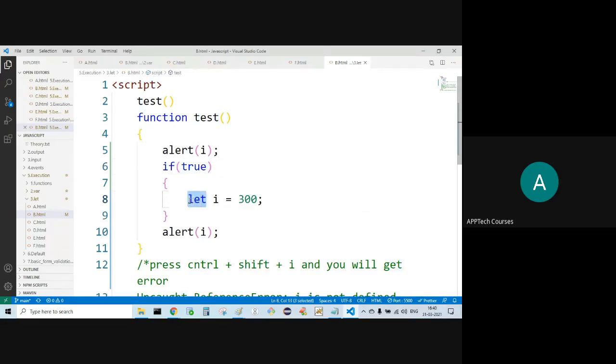If you are using var, you can use it anywhere in the test method. If it is not initialized yet, you get undefined. If you are using it outside the block where it was initialized, you get whatever value got initialized in that block. Anywhere in the test method you can use it. But in the case of let, the let variable scope belongs to that specific block only, not outside. That is the difference between var and let.